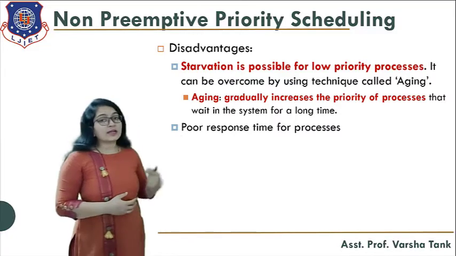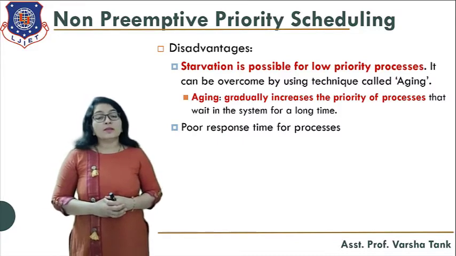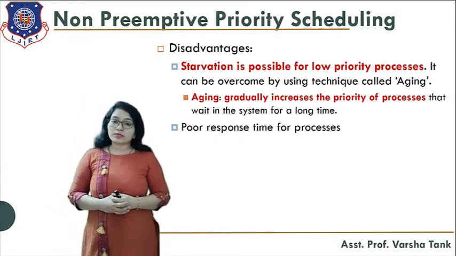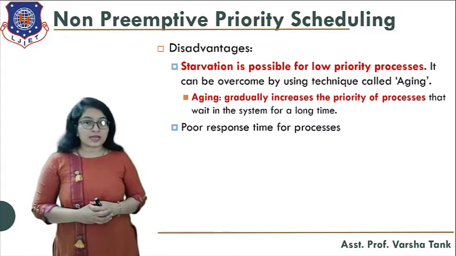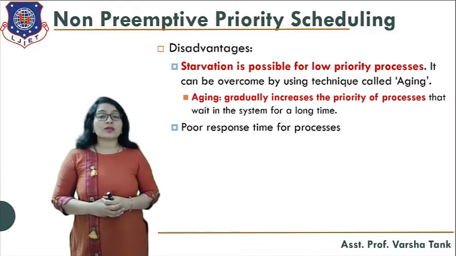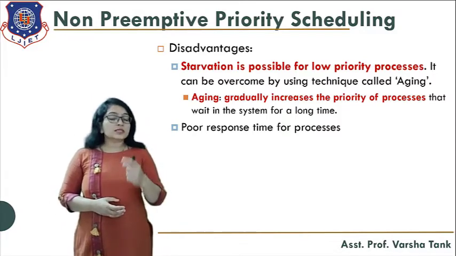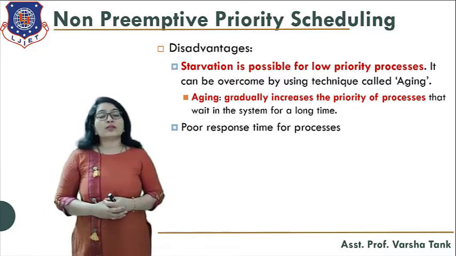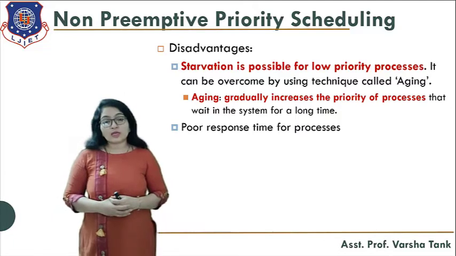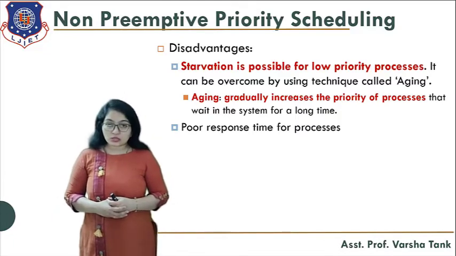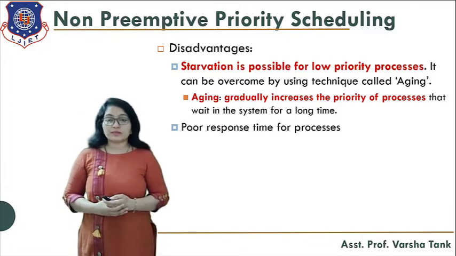Another disadvantage is poor response time for the processes. Why? Because if a low priority process is in execution and it has the longest burst time, and a high priority process comes with the smallest burst time, that process still has to wait for a longer time, because the low priority process with the longest burst time is in execution. So, poor response time for the processes.